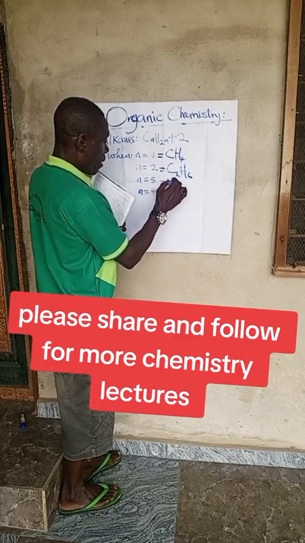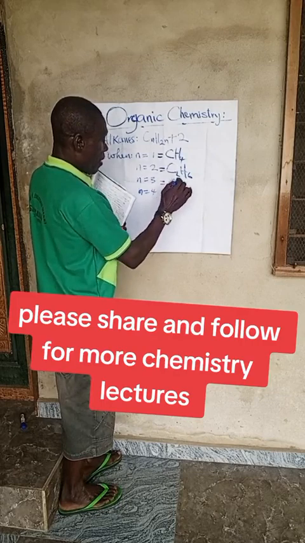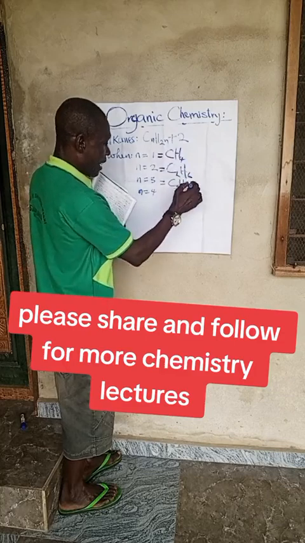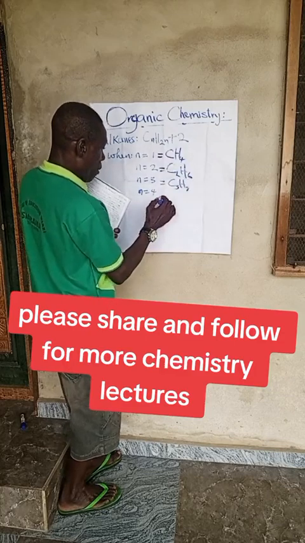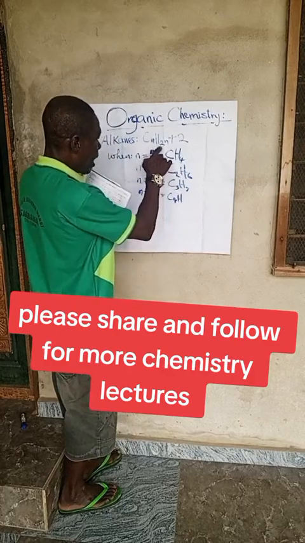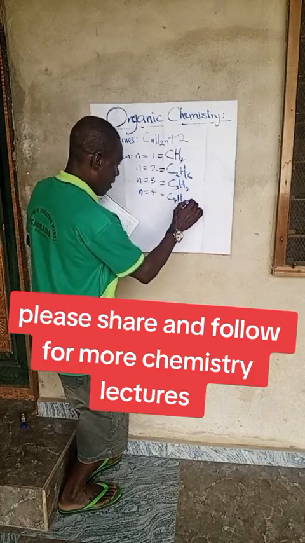Then the third one, C3, H is 2 times 3, which is 6, plus 2, 8. Then the fourth, C4, H is 2 times 4, which is 8, plus 2, 10.